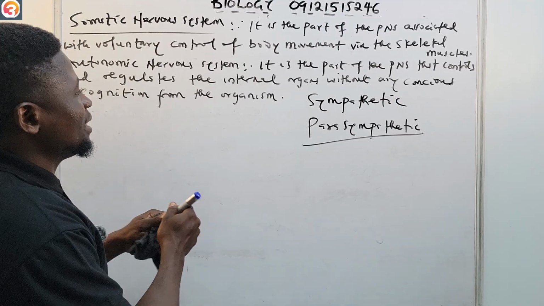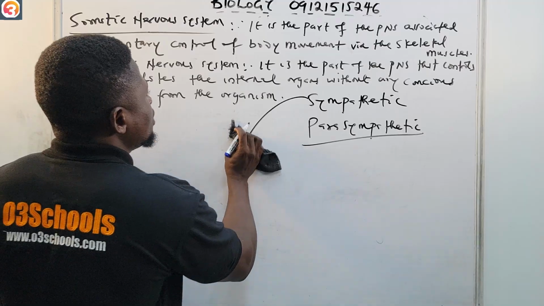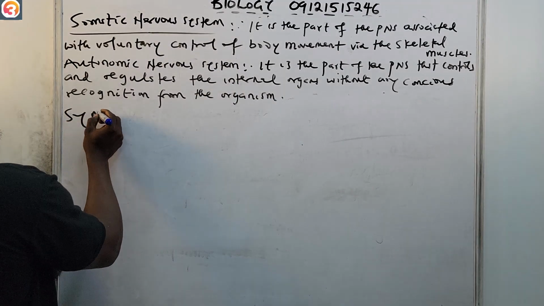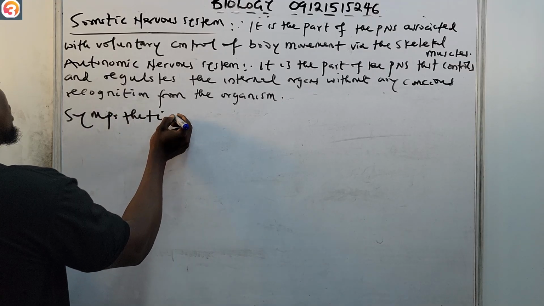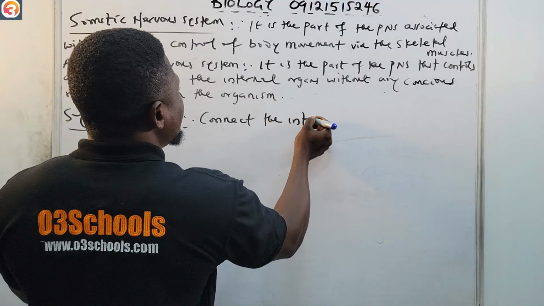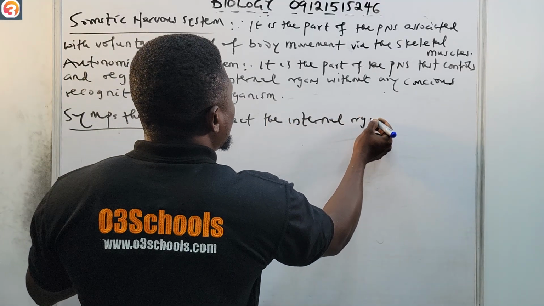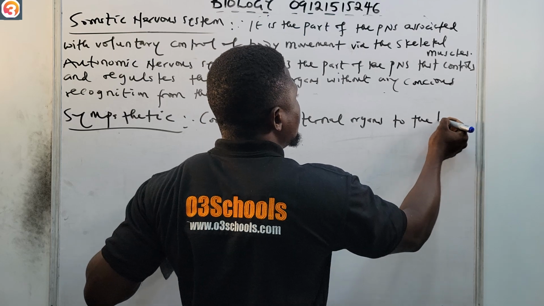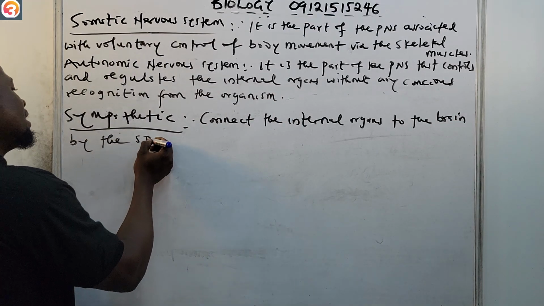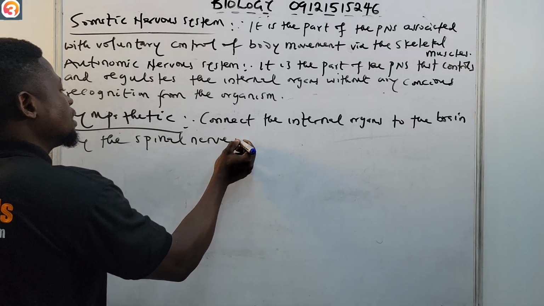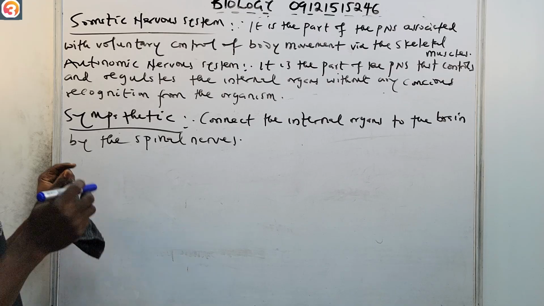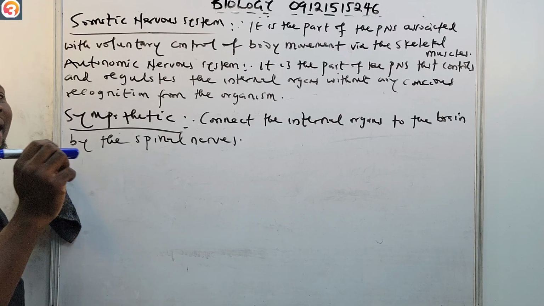Let me just put it this way: the sympathetic nervous system connects the internal organs to the brain by the spinal nerves. So that is what the sympathetic nervous system is.